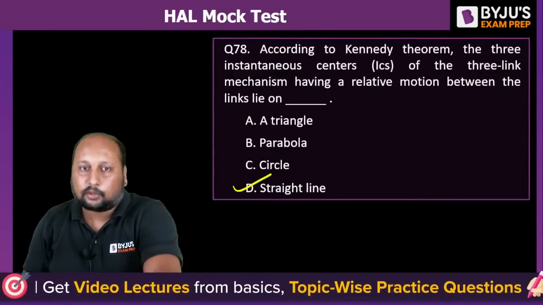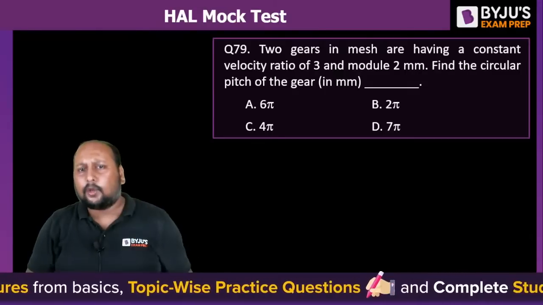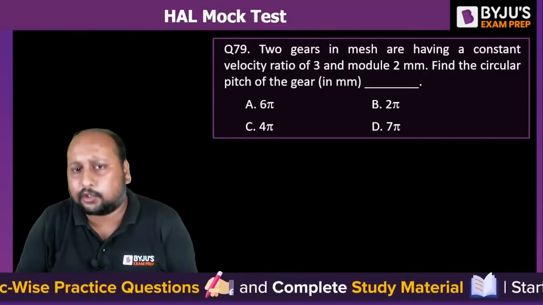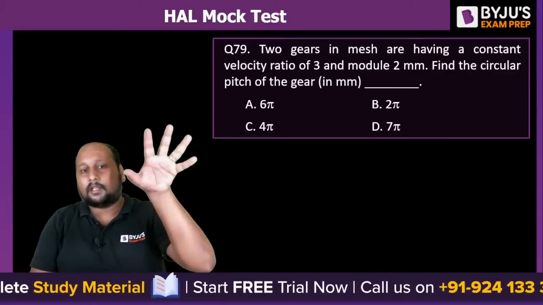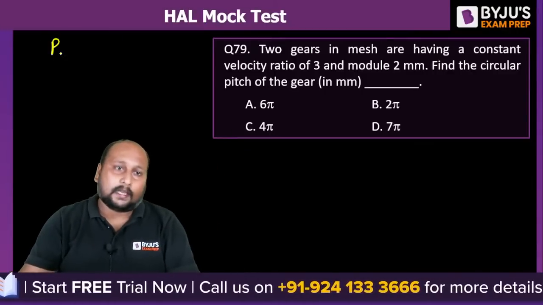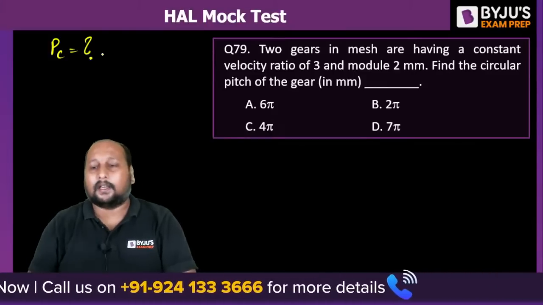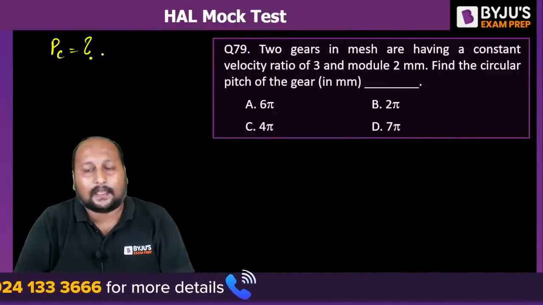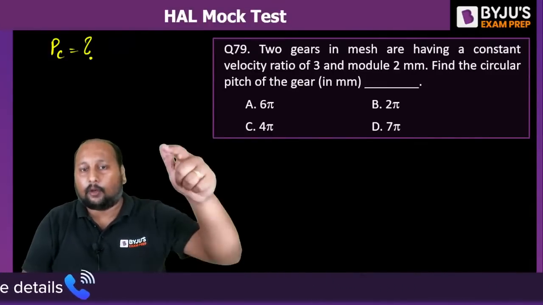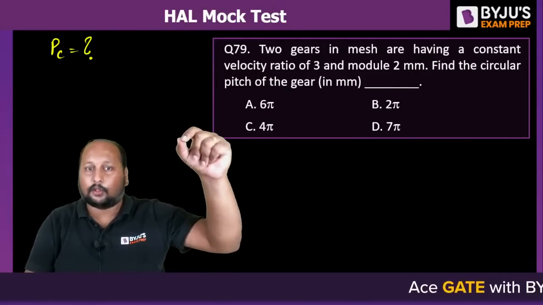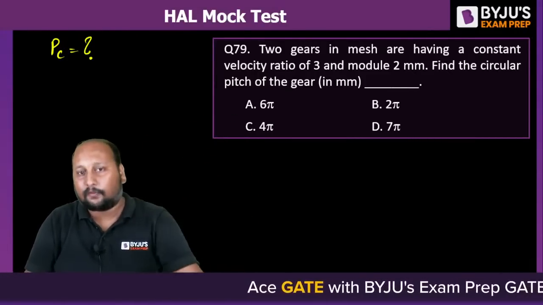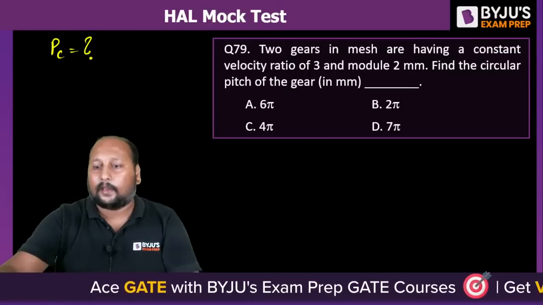चलिए next question, question number 79. Two gears in mesh are having a constant velocity ratio and module is 2 mm. Which of the following is the correct answer, which tells us about the circular pitch? What is the circular pitch? A, B, C or D? 6 pi, 2 pi, 4 pi or 7 pi? I think for answering this problem, 5 seconds is more than sufficient. Quickly, quickly.